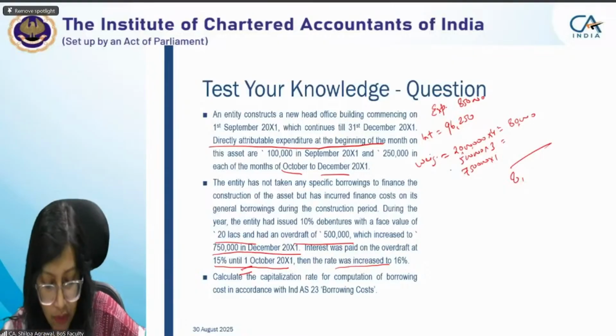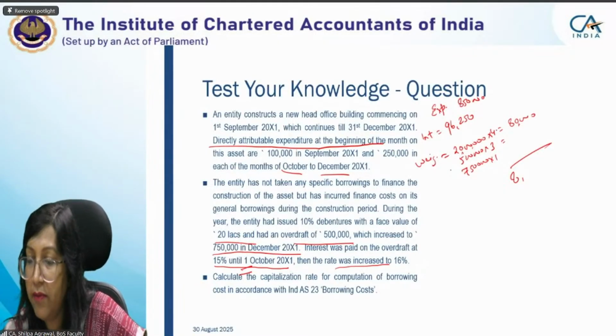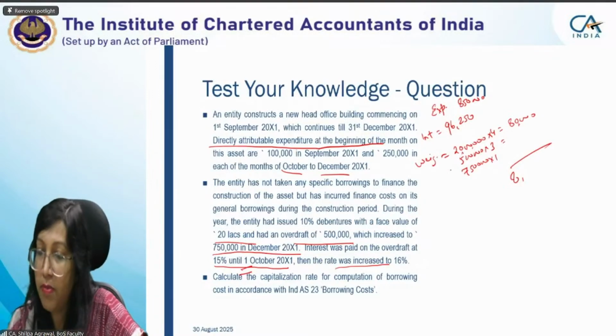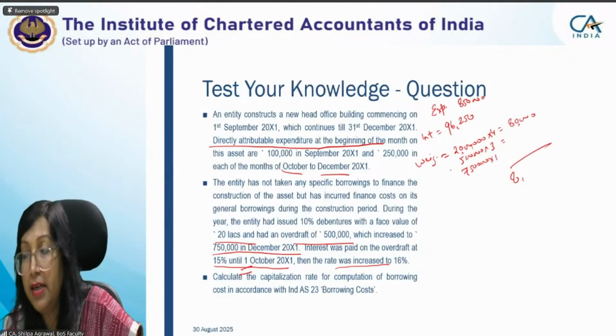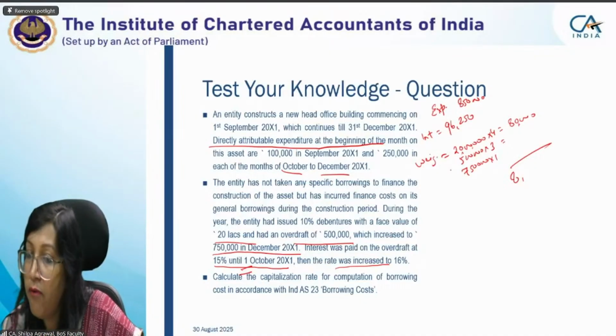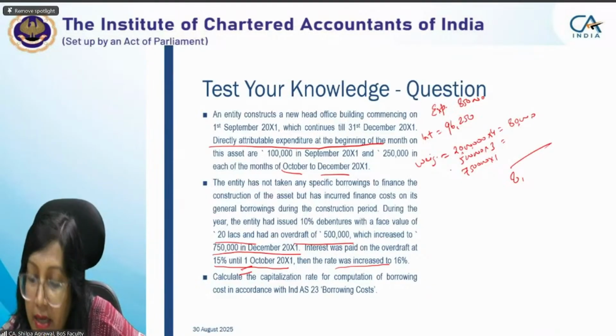Okay, if you want to do it for 12 months, do it. But right now what we are doing is 20 lakh into 4. We are making it for the entire period, for 4 months, because we have calculated interest for 4 months. So everything is to be done for 4 months. If you are doing it 4 by 12, then the outstanding weighted amount for 4 months will come. Okay, you calculate, let's say 80 lakh, 4 by 12.